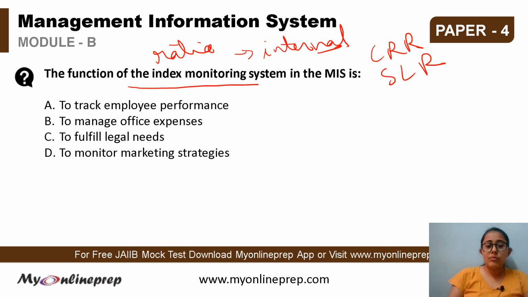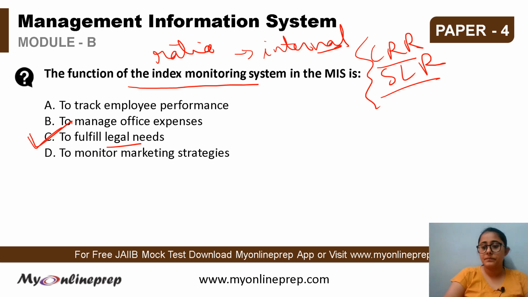So the index monitoring system is used to manage these, and it is for the purpose to fulfill the legal needs, because these ratios are set by the RBI. Let's say for the banks, that is the CRR, that is the amount of assets that banks have to keep with the central bank, and SLR is the amount of the liquid assets that they have to keep with themselves as deposits. Then index monitoring system is used so as to monitor these ratios in the banking system. So C is the correct option.